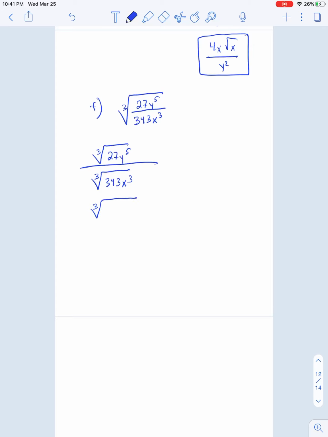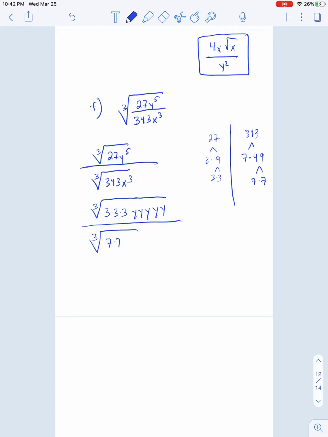Prime factorizing the top, right? What do we get? Our 27 is a what? 3 and a 9, and that's 3 and a 3. So we got 3, 3, 3, and 5 y's on the top. Our 343 looks like it's 7 and 49, and that's 7 and 7. So we got 3 7s on the bottom and 3 x's on the bottom.